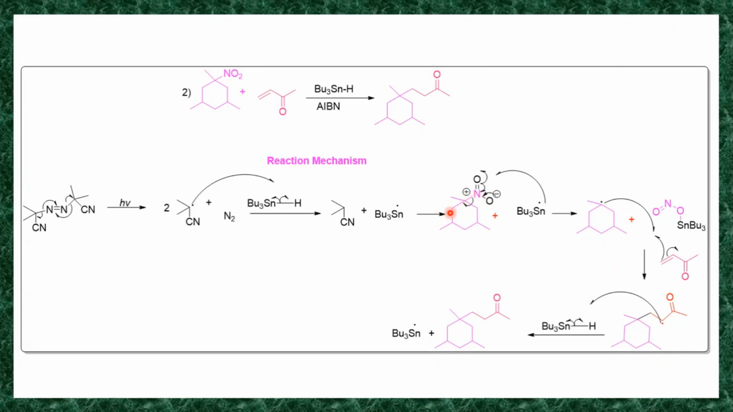breaking of this C-N bond takes place, it generates this trimethyl cyclohexyl radical, and you will get this tributyltin oxygen nitrogen oxygen double bond, and you will get this trimethyl cyclohexyl radical. Then this trimethyl cyclohexyl radical reacts with the alpha beta unsaturated ketone.